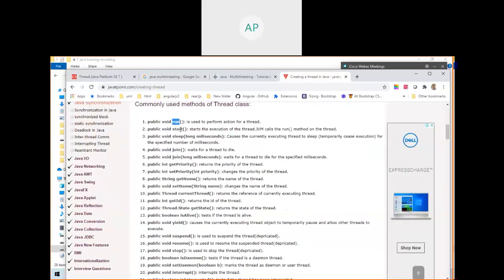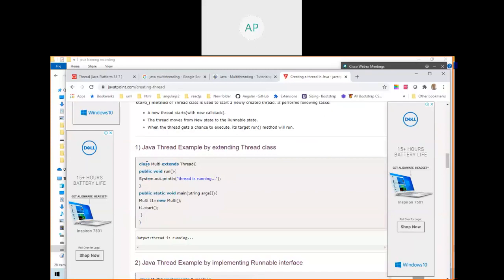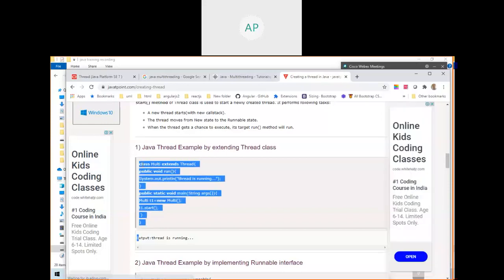Very important are run and start. We call this a thread class because it extends Thread.